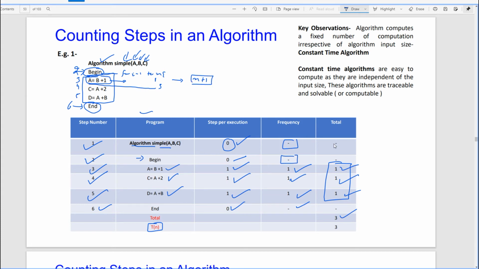Go with the for looping concept. The comparison will happen n plus 1 times. Yes sir. Okay, so in the step count I will write 1 and the frequency I will write n plus 1. Are you following this? This is the meaning of frequency.